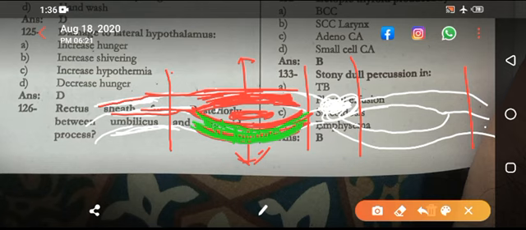If they ask about anteriorly, then external oblique and anterior fiber of internal oblique. So I think I am clear. In the midline, they form linea alba.